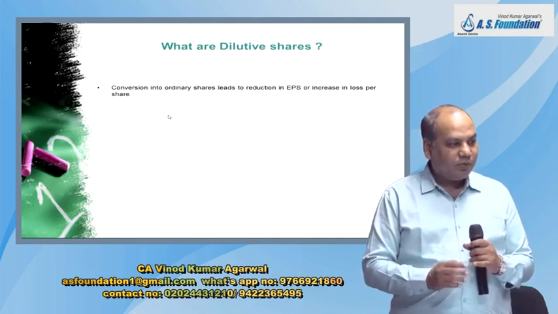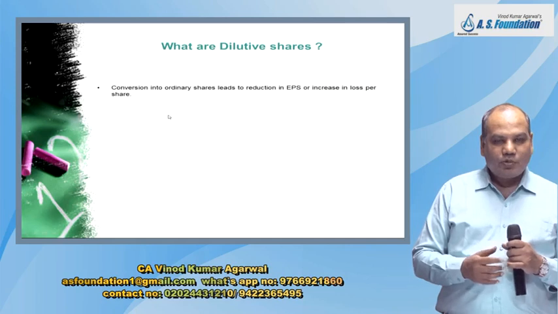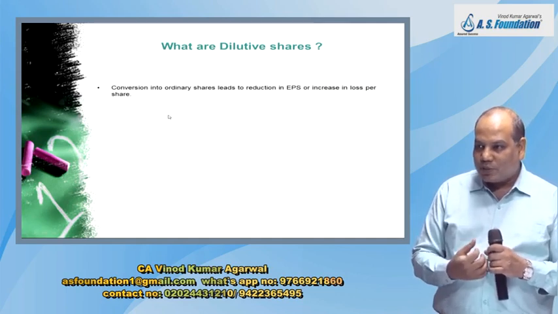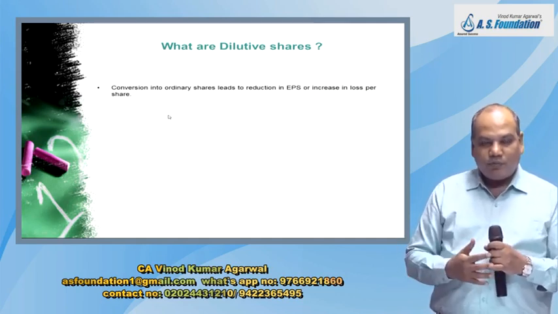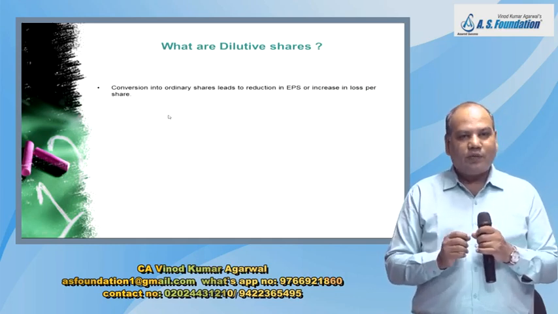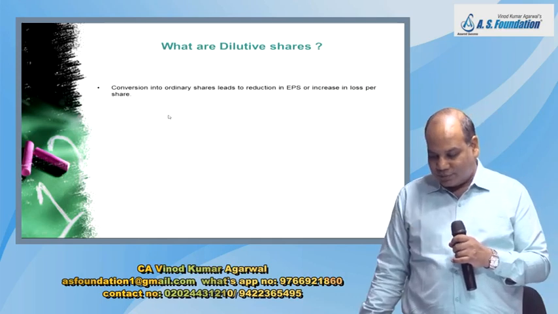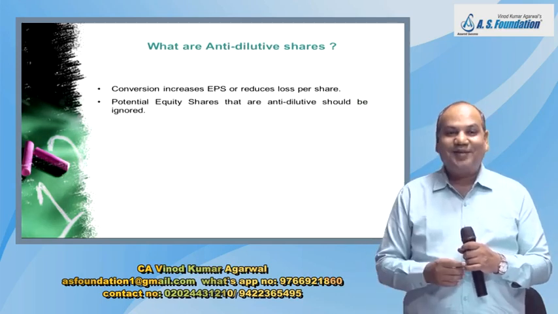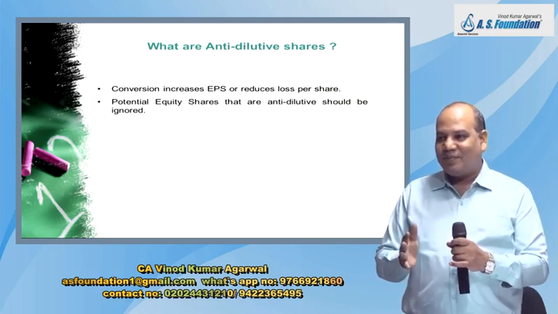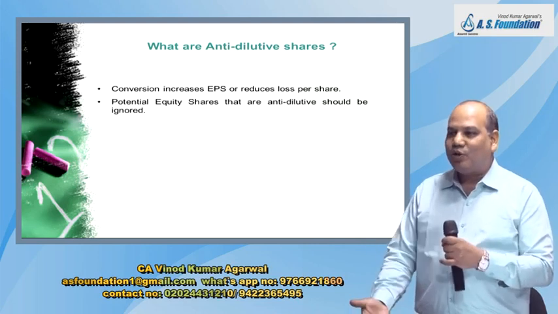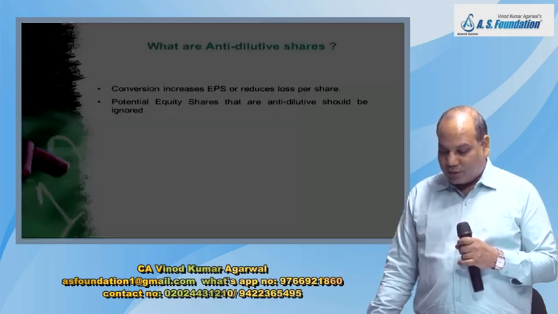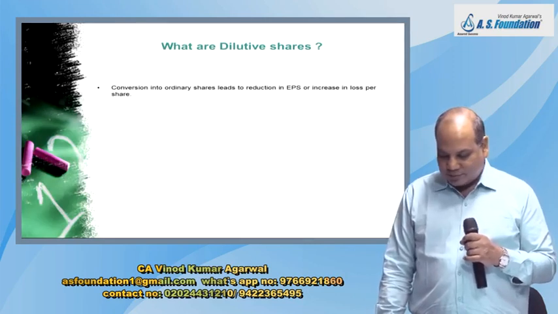Positive EPS would have been lower and negative EPS would have been higher, which means the investor would have earned less dividend in this year, and therefore they need to be informed. They need to be informed in advance: dear shareholder, please be aware that the EPS may be reduced in future. Same EPS may not continue because there are many potential ordinary shares.